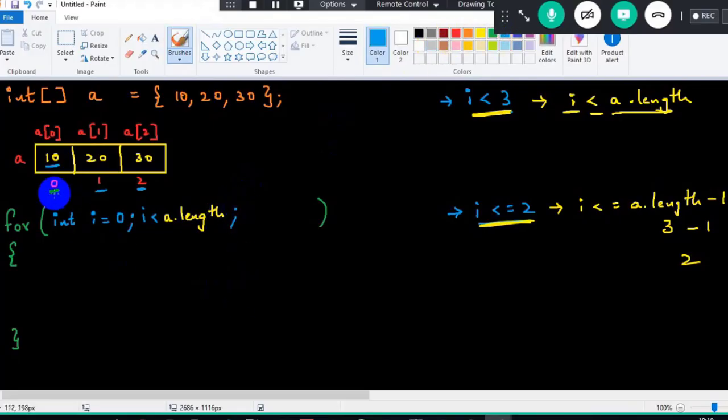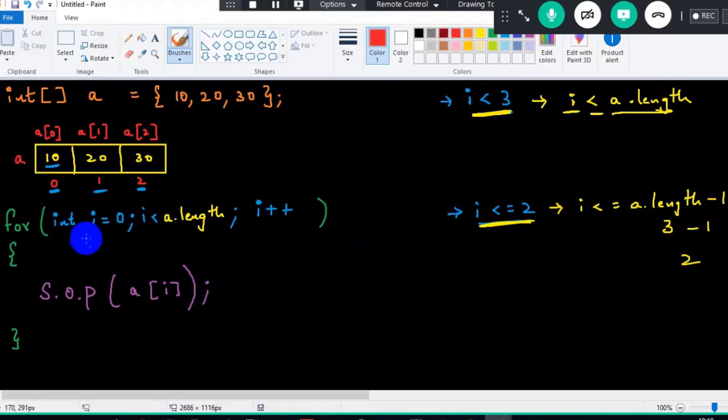Got the clarity? And slowly, 0 to 1 plus 1, 1 to 2 plus 1. There is a gradual increment of 1. So I'll write it as I plus plus. Got it? Perfect. Done. Now in order to print it, I will write System.out.println, and I have to write A of I, because I value is the one that's changing.